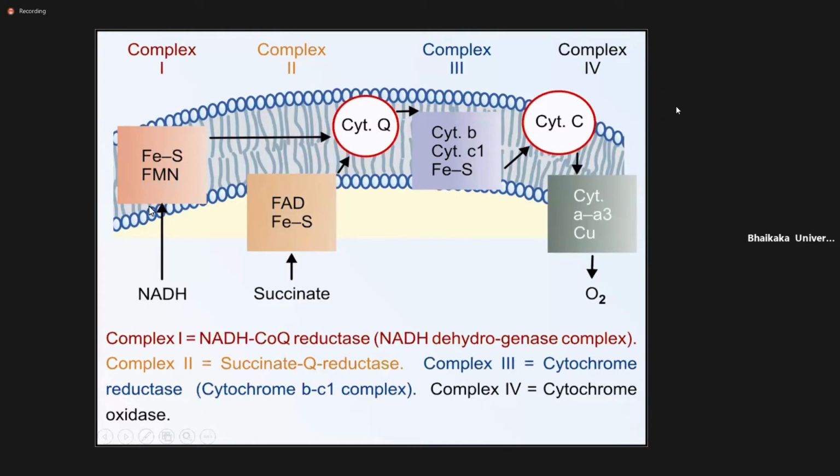Here you can see this is complex 1. This is the inner mitochondrial wall. Here complex 1 is present. This is complex 2, complex 3, and this is complex 4. Complex 1 is named NADH coenzyme Q reductase, or you can also say NADH dehydrogenase complex. Complex 2 is named succinate Q reductase.